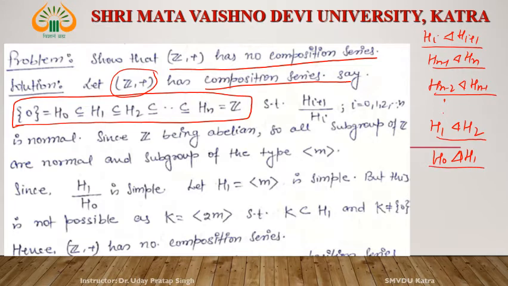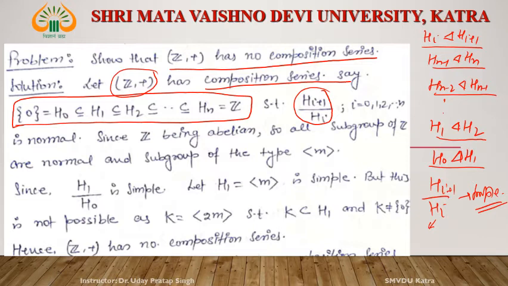Between these two there does not exist any normal subgroup. It means H_(i+1) upon H_i is simple, a simple group. It means H_i is a maximal normal subgroup.